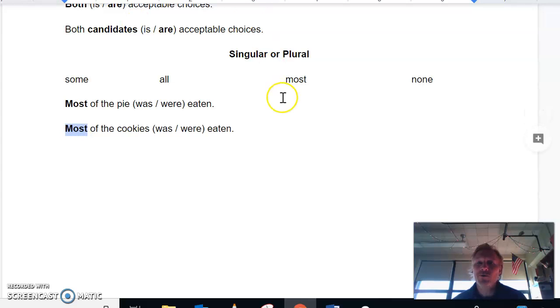Now, if you look back to like the first week we did this, prepositional phrases will never, ever have the subject. So if you want to say pie was eaten or cookies were eaten, you're going to be wrong because those are in the prepositional phrases of the pie or of the cookies. So most is my subject in each of these. Now most here refers to pie. That's one singular pie. Most was. Down here, it refers to cookies. Cookies has got an S on the end of it, which makes it plural. So most of the cookies were eaten.